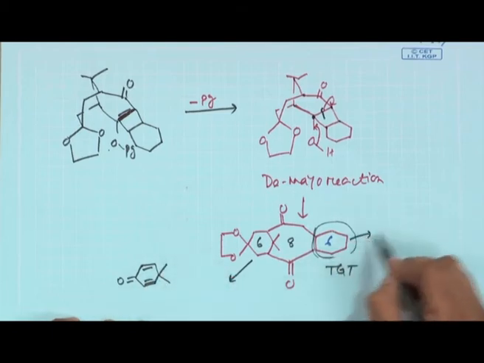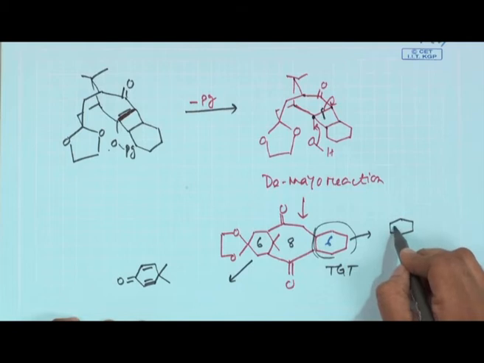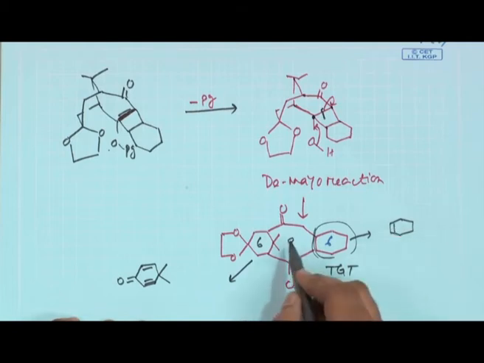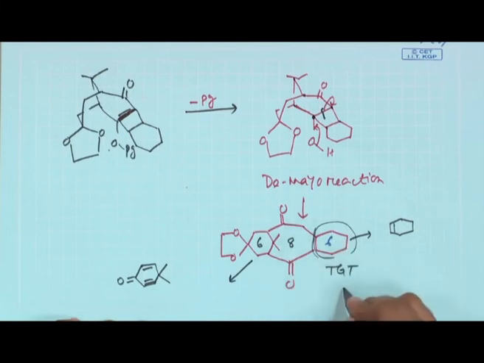This 6 is coming from the cyclohexene, and this middle 8-member ring is coming from a 6-member ring and a 4-member ring. You are basically disconnecting through a retro-aldol reaction. Now, this 4-member ring is basically formed with a 2 plus 2 cycloaddition of the 6-member ring which you have generated in the reaction sequence. It is a very nice demonstration.